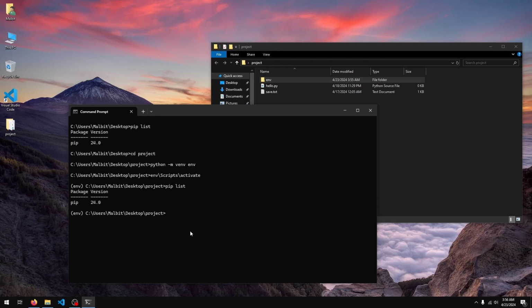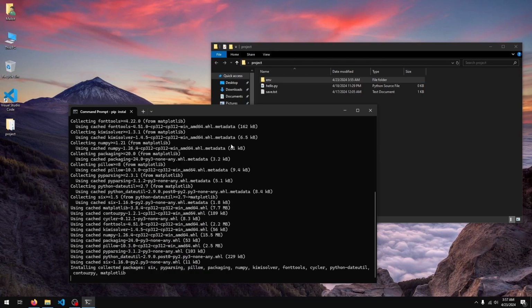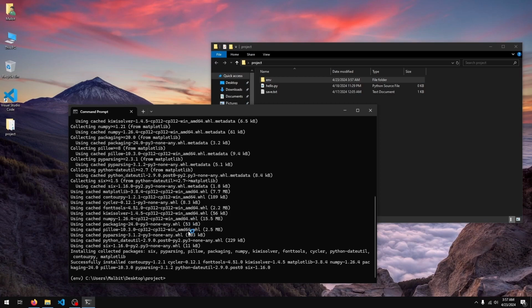Let's install a package into this virtual environment. So I'll just do pip install matplotlib. This is the same package from the pip lesson. Don't really worry about what this does. It's more about virtual environments than the package matplotlib. Okay, give it a sec, and it's done installing matplotlib for me.